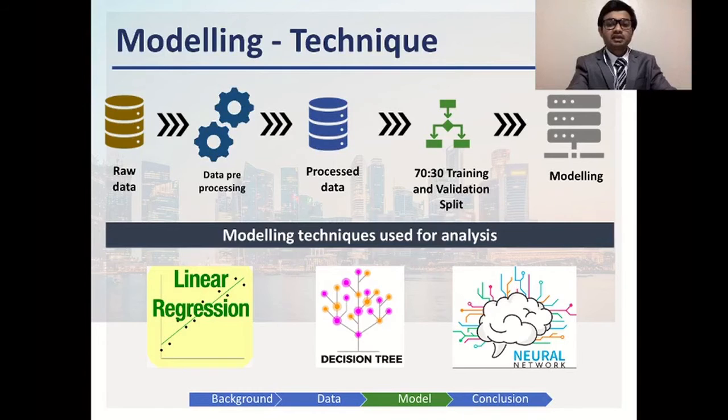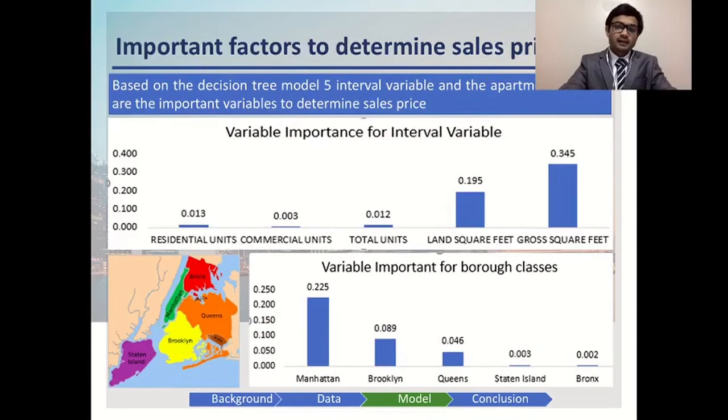So after splitting the data, we looked at the various models that could be used in this case. Since our dependent variable, or target variable, is an interval variable in terms of the sales price, we used a regression, a decision tree, and a neural network model. These three models have their own characteristics and come with their own pros and cons. A decision tree is a rule-based algorithm, and we use it to understand the variable importance.